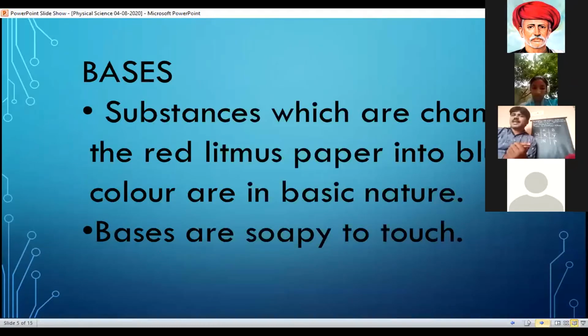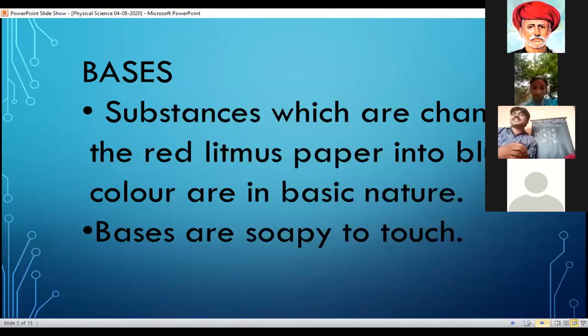Next, what are bases? Substances which change the red litmus paper into blue are basic in nature. We also use so many substances as bases in our daily life.